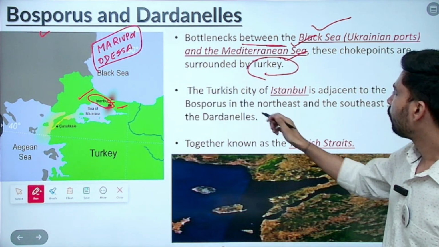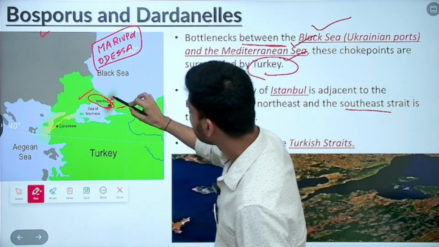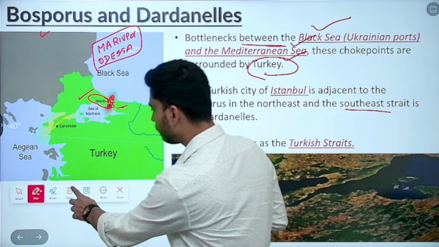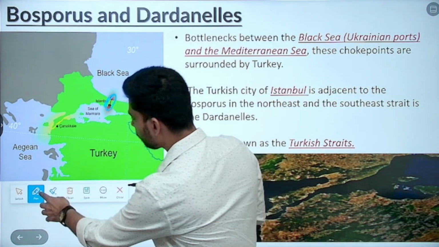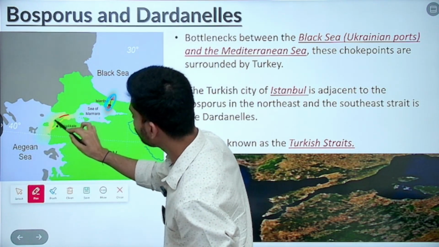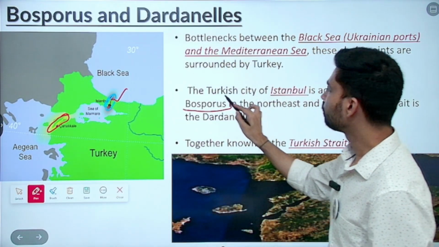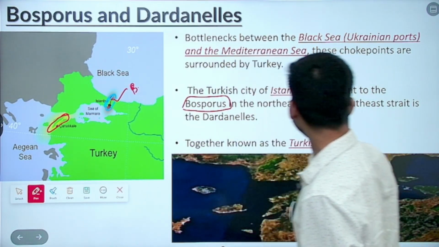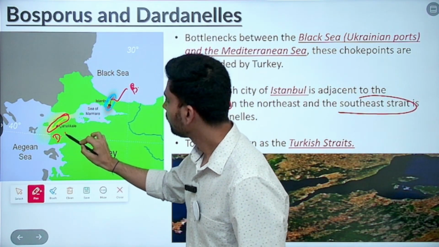Very interesting. Bosphorus is in the northeast, and the southeast strait is Dardanelles. That means you can see two straits from here. Let me make it clear. This is the first strait, and then here you see the second strait. This one is the Bosphorus. And then the southeast strait, as you cross here, is called the Dardanelles.